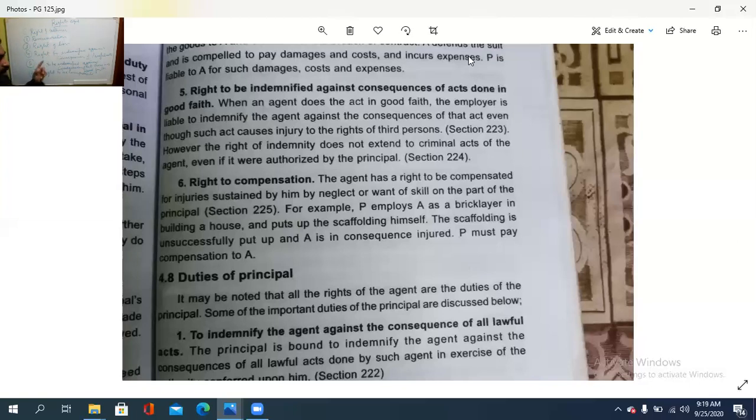Then right to be indemnified against the consequence of the act done in good faith. ഉത്തമ വിശ്വാസത്തിലാണ് ഏജന്റ് പണിയെടുക്കുന്നത് എങ്കിൽ ആ ഉത്തമ വിശ്വാസം ഉണ്ടേ പോലും അയാളുടെ ഡ്യൂട്ടിക്ക് ഉള്ളിൽ നിന്നുകൊണ്ട് അയാൾ ചെയ്യുന്നു. But based on that good faith, even though the consequences occur, that also should be indemnified. And finally, right to get compensated. So these are the rights with regard to an agent.